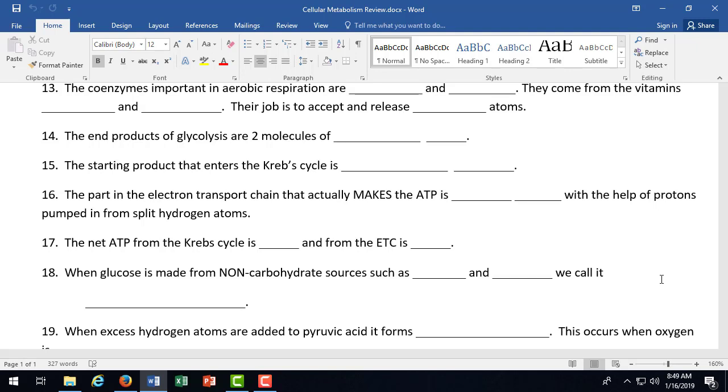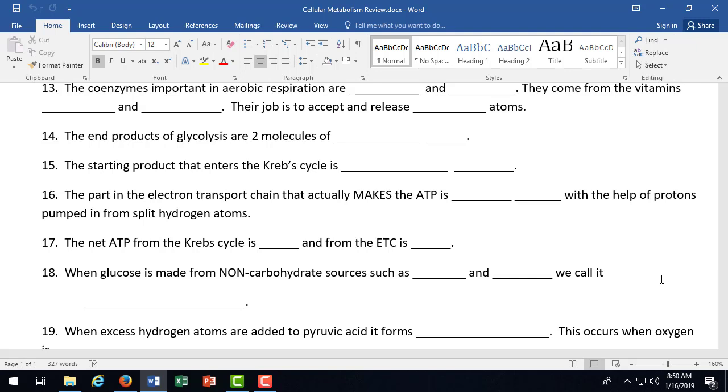When glucose is made from non-carbohydrate sources, such as, what are the foods we eat that are non-carb? Well, lipids and proteins, we can be a little more generic. Lipids and proteins, we call it gluconeogenesis. Neo means new glucose from non-carbohydrate sources. We're going to talk about that today.